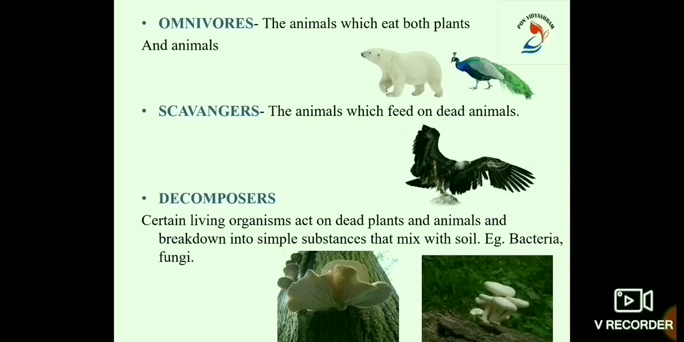And the next one is decomposers. Some organisms such as fungi, earthworm and bacteria feed on dead and decaying plants and animals. What are decomposers? The organisms which act on dead plants and animals and convert them into simpler substances. These simpler substances mix with soil, which are utilized by plants for their nutrients.